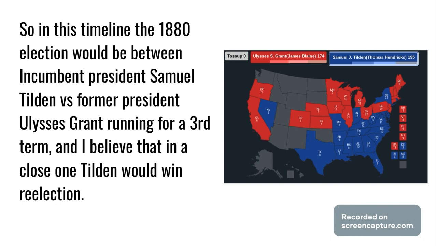So in this timeline, the 1880 election would be between incumbent President Samuel Tilden and former President Ulysses Grant, running for a third term. And I believe that in a close one, Tilden would win re-election.